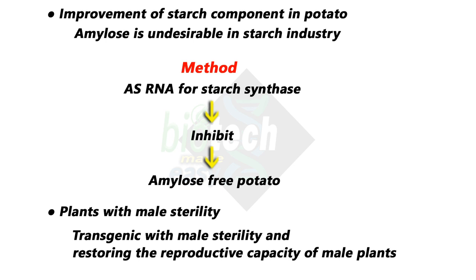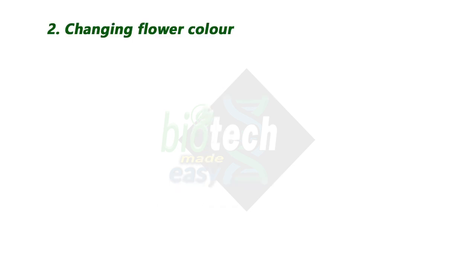Another one is changing flower color. In 1988, Kroll and his team successfully changed the color of petunia flower for the first time. The studies related to decreasing the anthocyanin and increasing or decreasing other pigments are going on, and with this technology we can change the color of the flower.